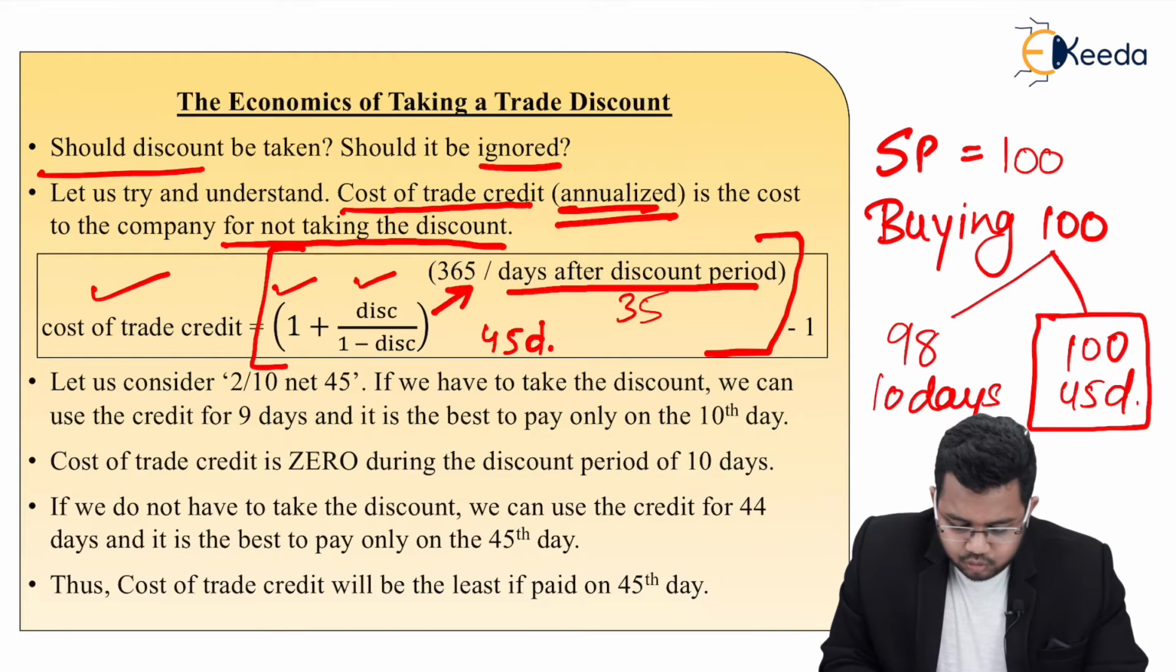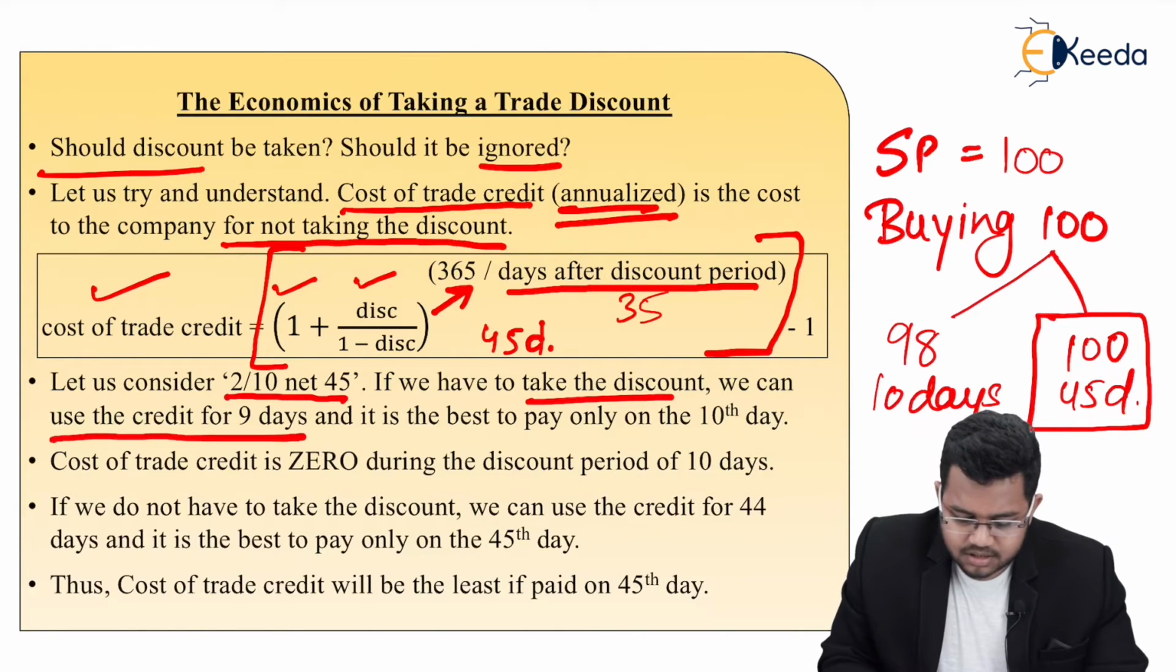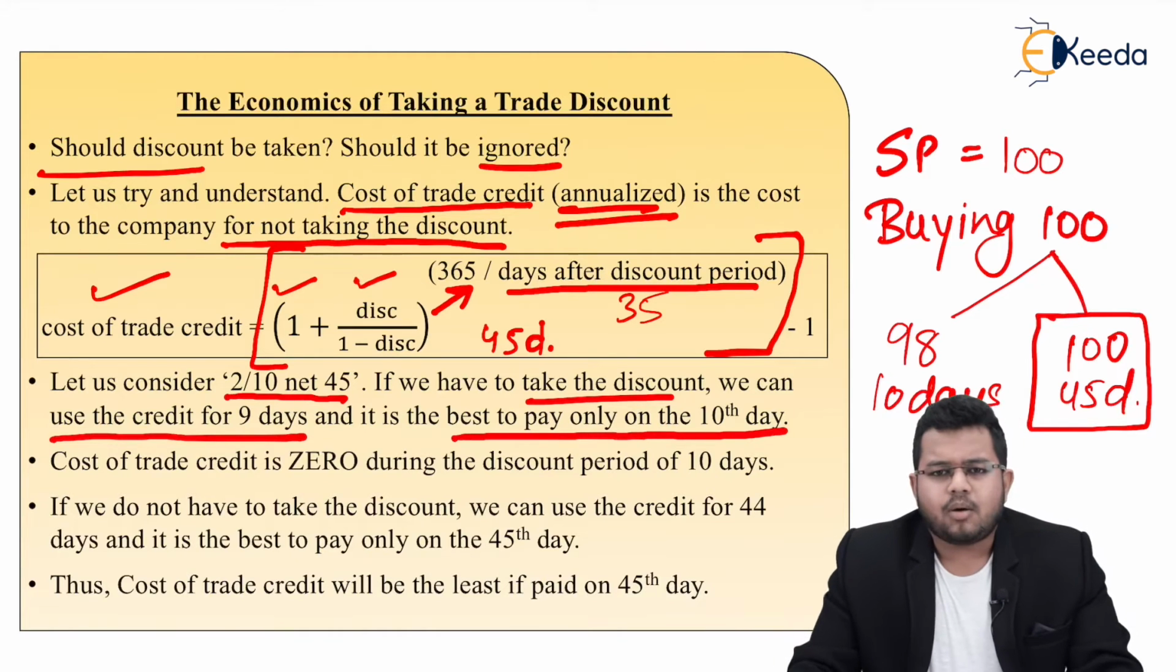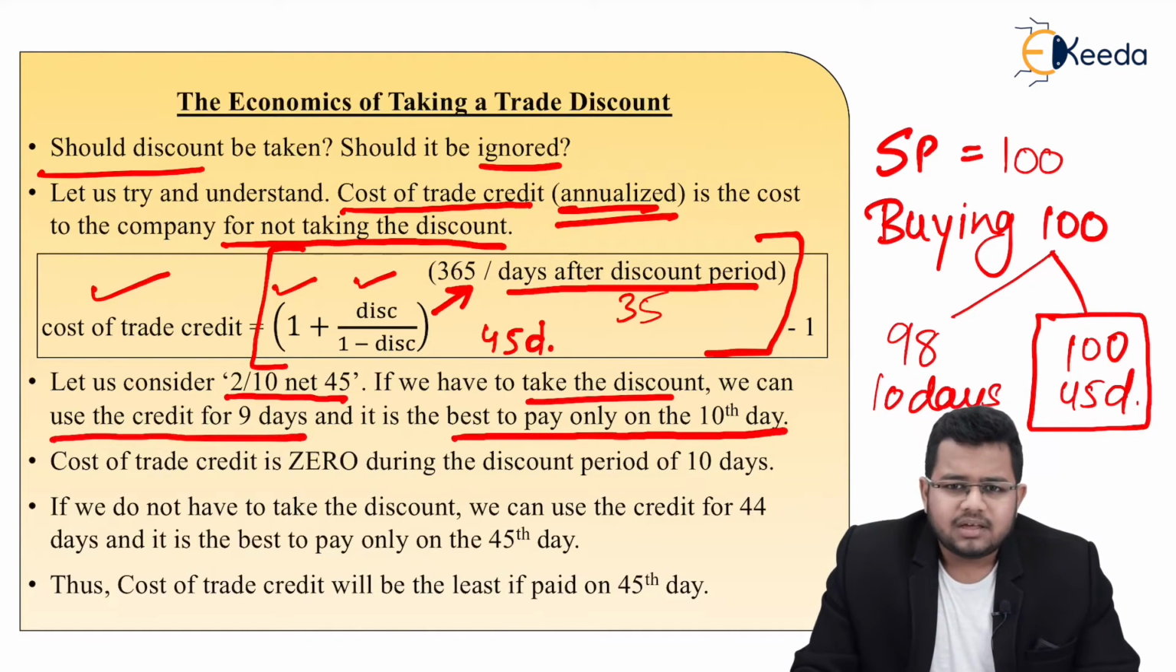Let us consider 2 by 10 net 45. If we have to take the discount, we can use the credit for 9 days and it is best to pay only on the 10th day. Now this is common sense. Businessmen do this. So if I have to pay something on the 10th day, I will pay on the 10th day. I won't pay earlier than that.